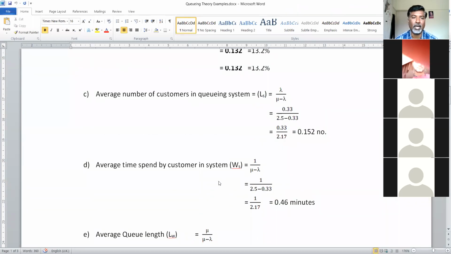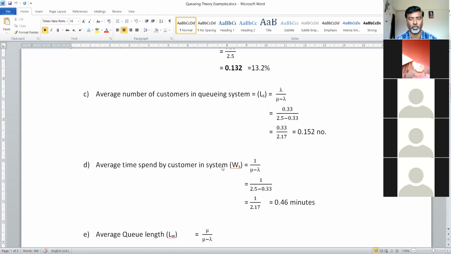The next one, the average time spent by a customer in the system. Here also they are asking about the system. How much time does the customer have to spend in the system? That means the time spent waiting in the queue plus the time the customer spends during service. That whole time is called the waiting time of the customer in the system.